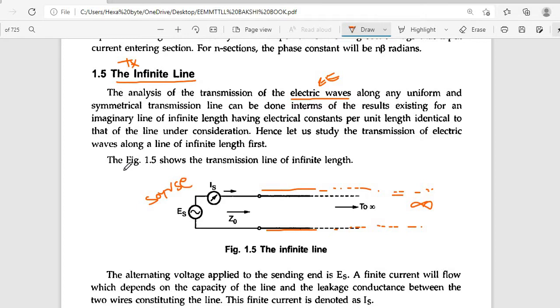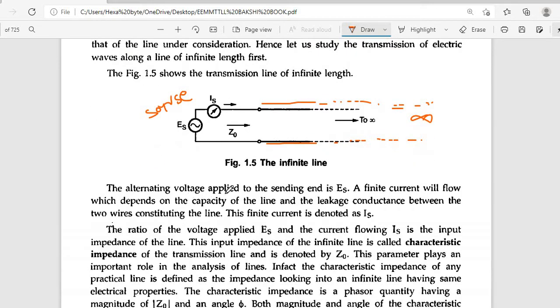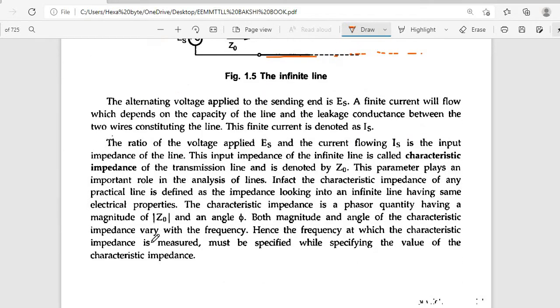In this infinite line, we assume the line is going to be infinite. When an alternating voltage is applied to the sending end, a finite current will flow, which depends on the capacity of the line and the leakage conductance between the two wires constituting the line. This finite current is denoted as Is.